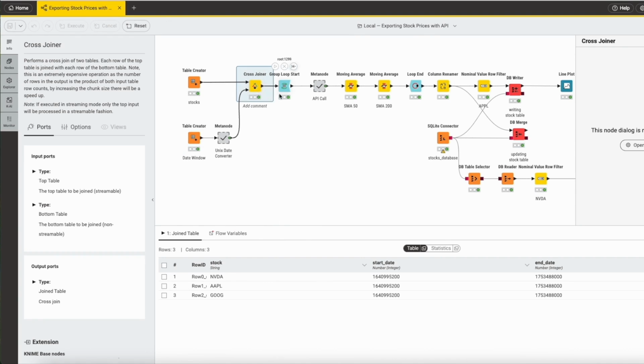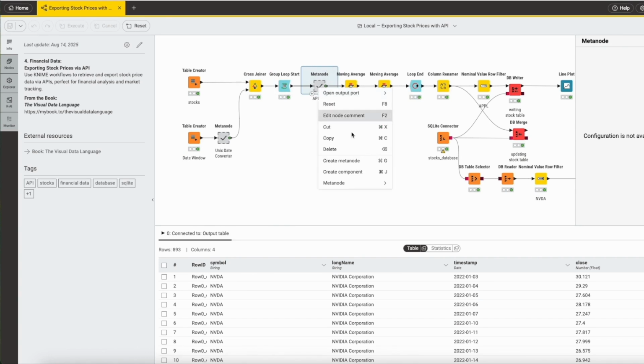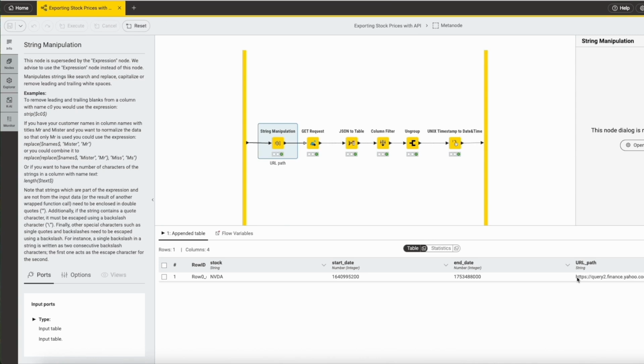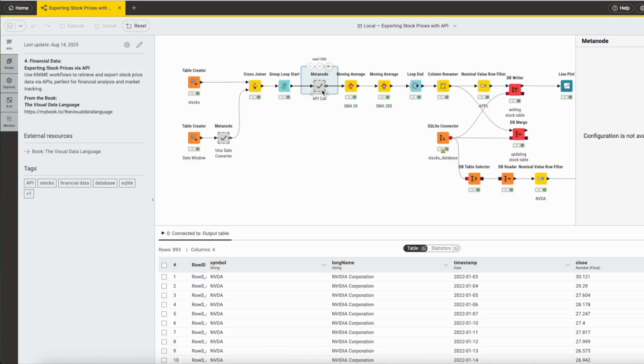We bring everything together with this cross-joiner, just as we did earlier in the weather example, and we build a path that we use. We then call this at the API of finance.yahoo.com, which, however, is not official, but this method still works. Then here we see the symbol for NVIDIA with the respective date and the price.